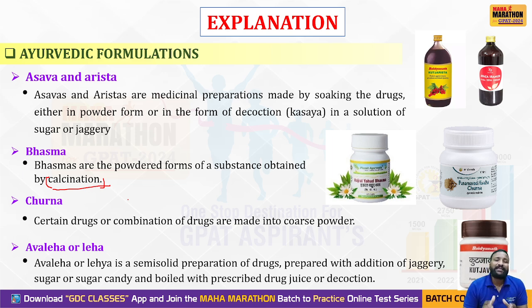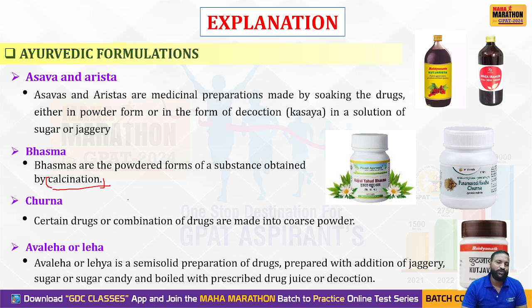Like Asava and Aristas are the alcoholic preparations where they generate self-generating alcohol. They produce alcohol in the storage after addition and after completing all the procedure. And basmas and churnas are nothing but powder formulations, whereas avaleha are semi-solid preparations which are prepared along with a decoction or a dried juice, which also include some ingredients like sugar, sugar candy or jaggery.